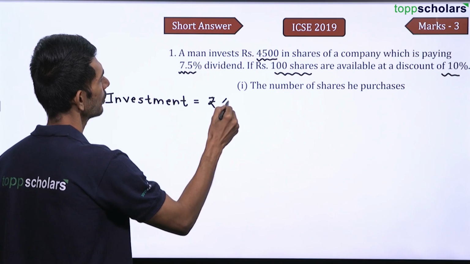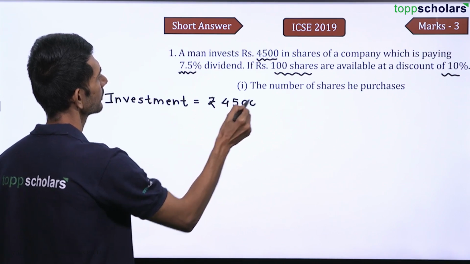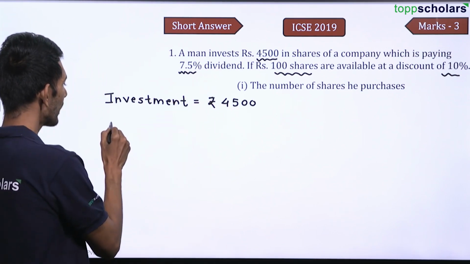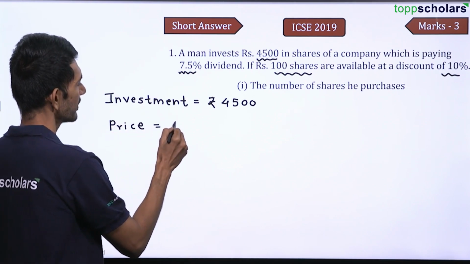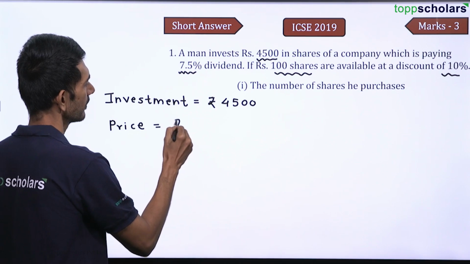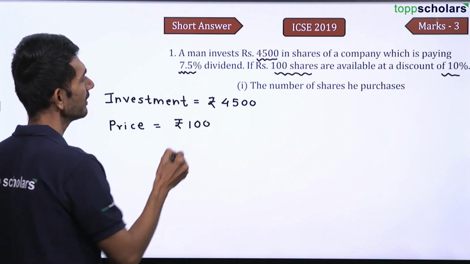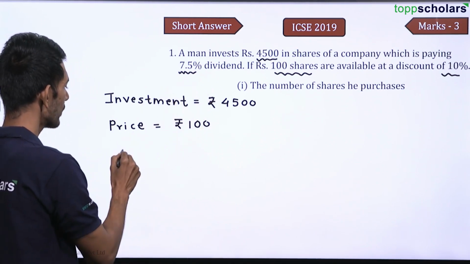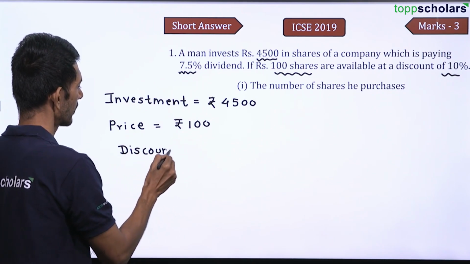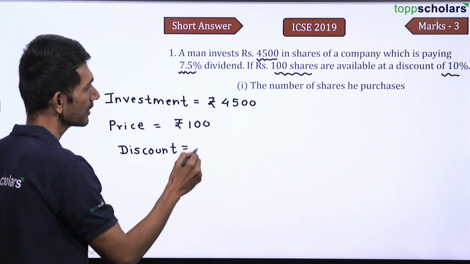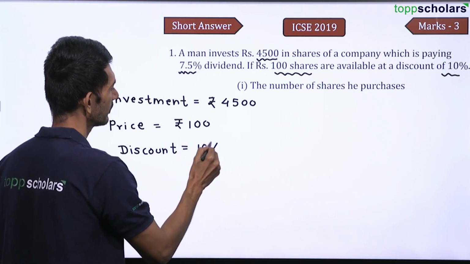Rupees 4,500. Price of one share, right? Price of one share is rupees 100, right? Discount is how much? Discount is 10%.